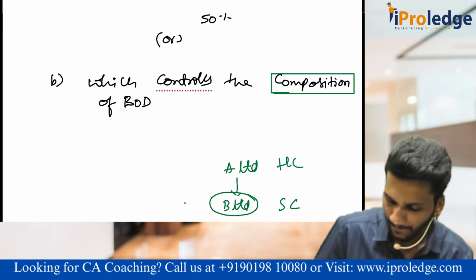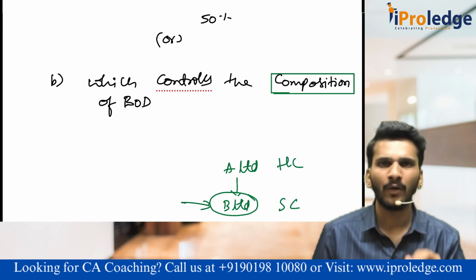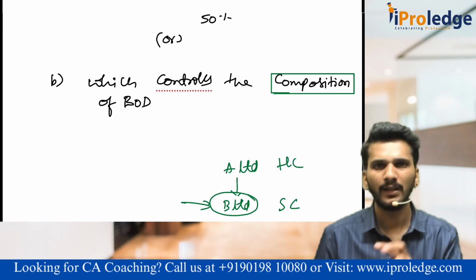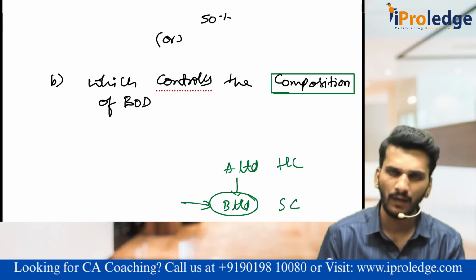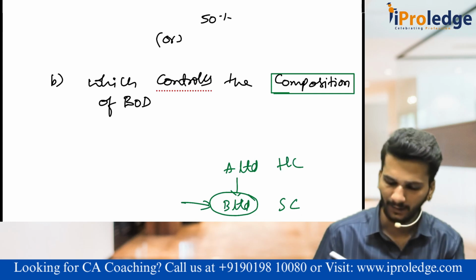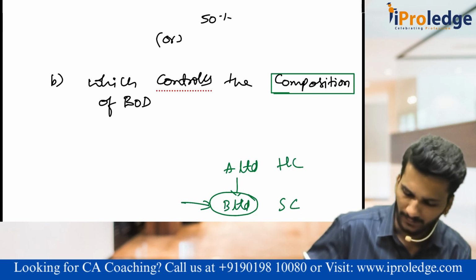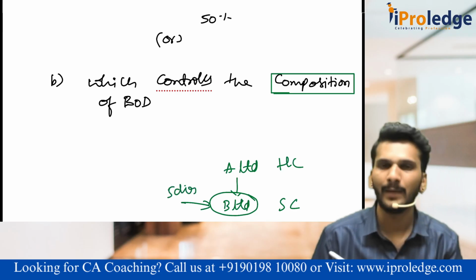I'll explain now. As per the Companies Act, there are some minimum requirement of the directors. Consider public company, minimum 3 directors are required. Up to 15 directors they can appoint. More than 15 directors, they have to again pass a special resolution and appoint the director. Consider some 5 directors are there in B Limited.